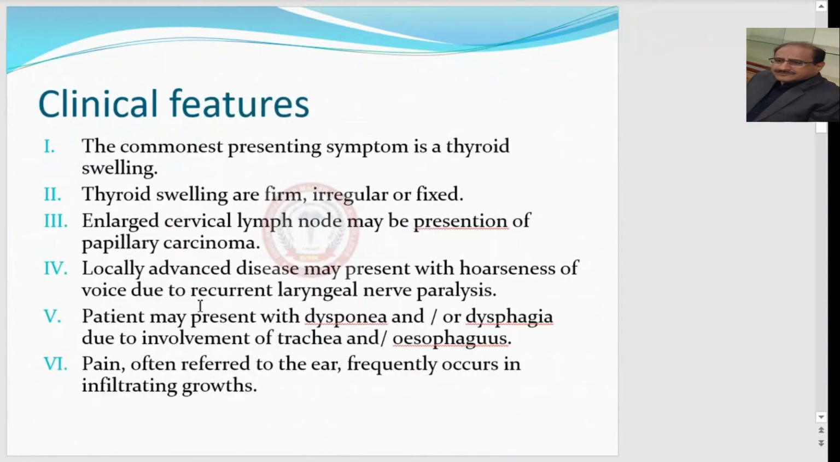Now the clinical features. How does the thyroid carcinoma patient present? The commonest presenting symptom is thyroid swelling. Initially, the patient comes to us with a swelling in front of the neck, and that would be a thyroid swelling. What could be the characteristics of that thyroid swelling? Thyroid swellings are firm, irregular, or fixed.